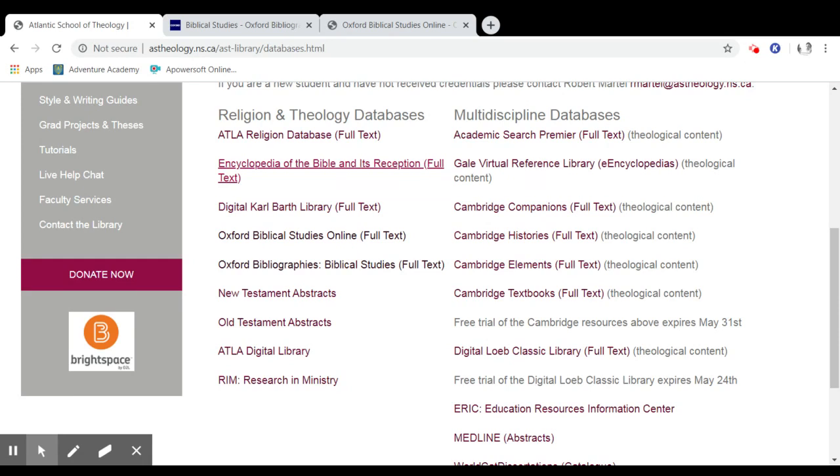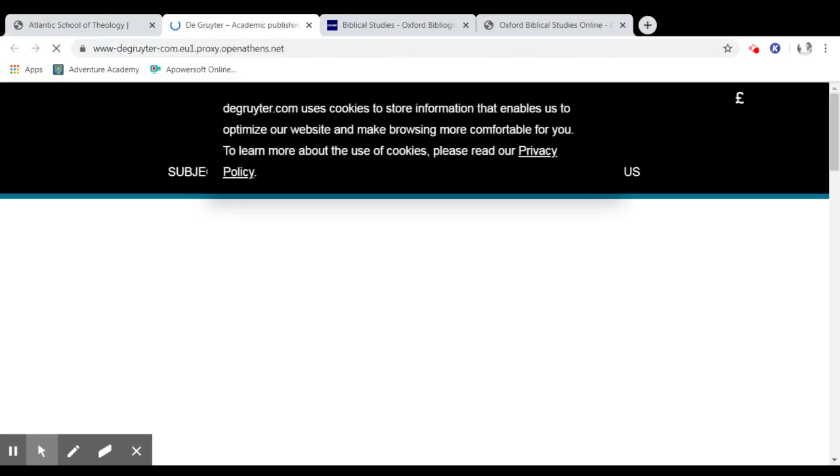New Testament historical context spans biblical reception in Judaism, Christianity, Islam, and other religions, as well as in literature, visual arts, music, and film. Let's take a look at this resource. This is a resource that will ask you for your Open Athens credentials.